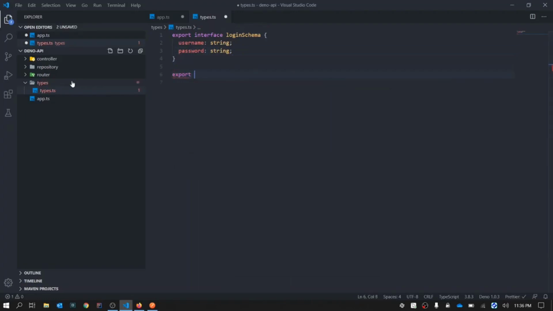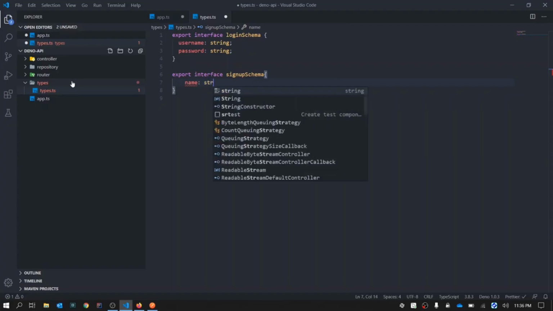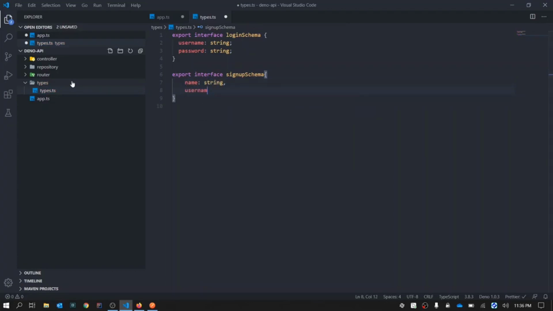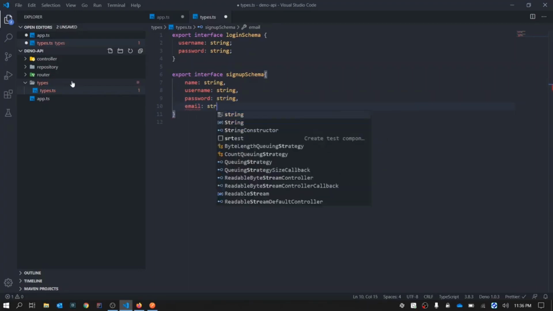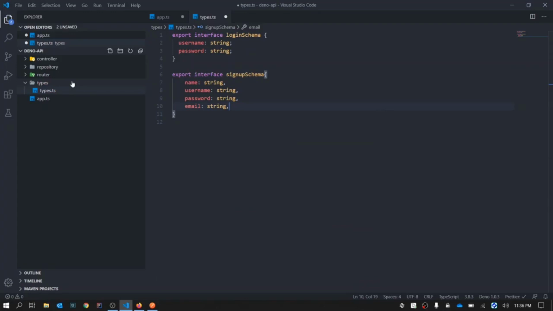Second, we will have interface sign up schema. Here we want to have name, type string, then again username, type string, then password, type string, and finally email, which will also be of type string. I hope you understood what types mean and why we need types.